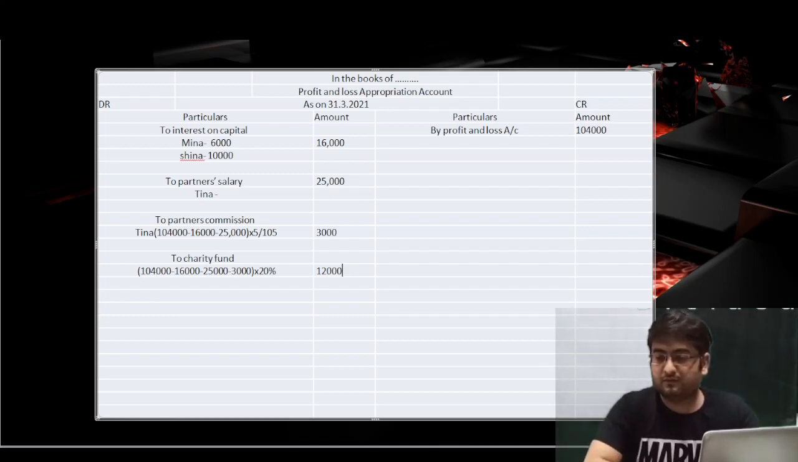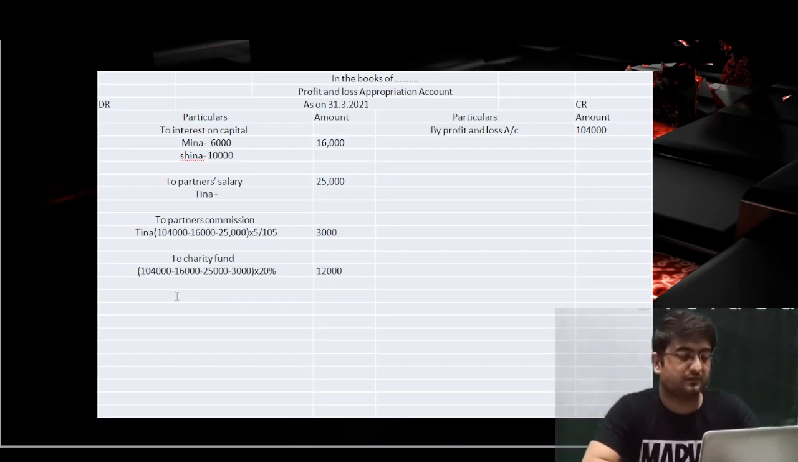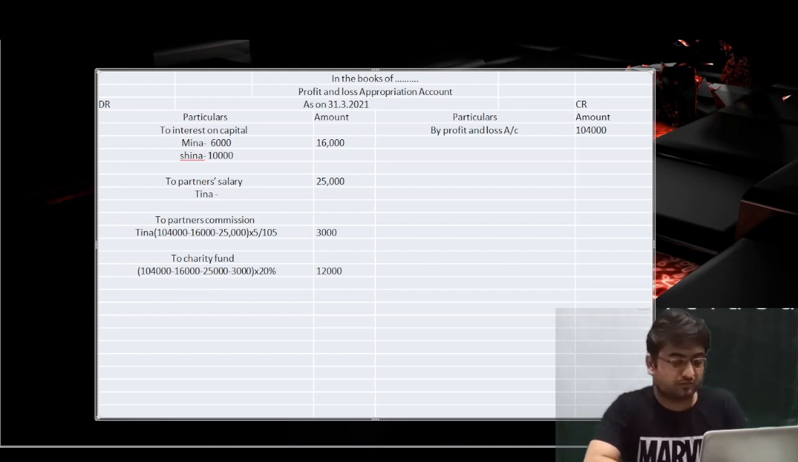So this amount I have got. Okay, fine. So we have got the charity fund amount as well. Now we'll see what adjustments or items are there further. Now the balance is to be shared by the partners and no ratio is given, so we'll assume an equal share for all the partners. Now simple, we have come to the closing.